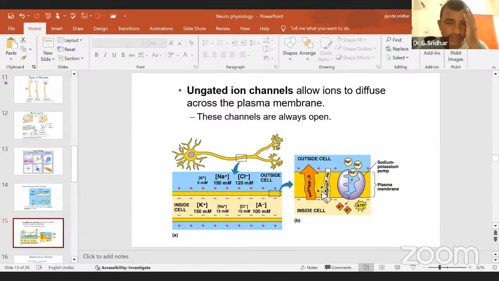Then, sir, why are you telling like this? Because to explain the membrane potentials, that is resting membrane potential, threshold potential, action potential, you need to know the ion movement or ionic current. Now we'll discuss what is potential. Then resting membrane potential, then threshold potential, then action potential, then depolarization, then spike potential, then repolarization, then hyperpolarization. These are the main concepts which we can discuss in the nervous system.